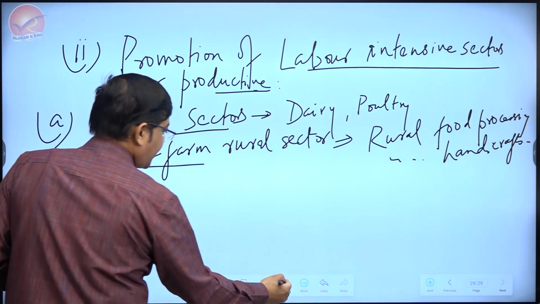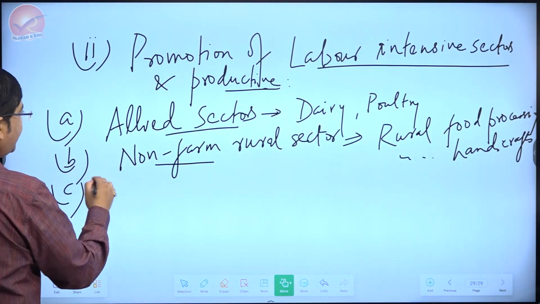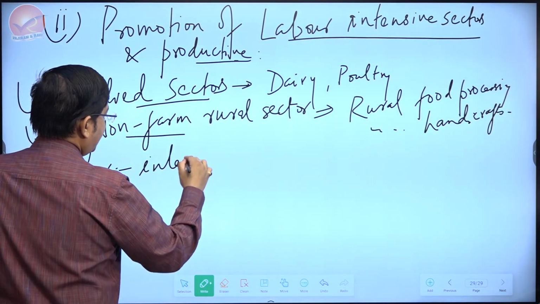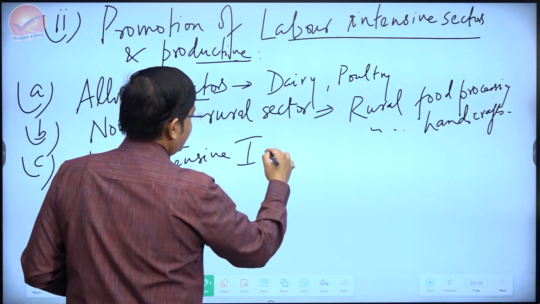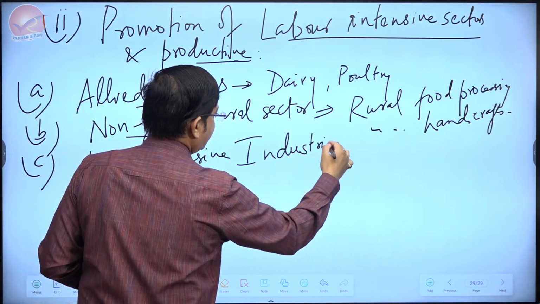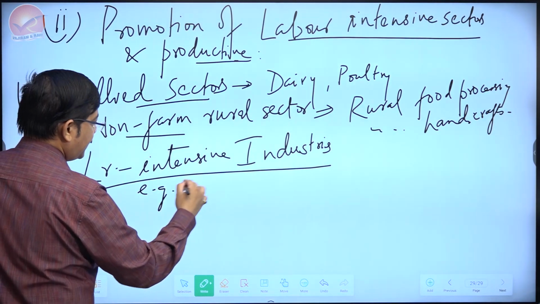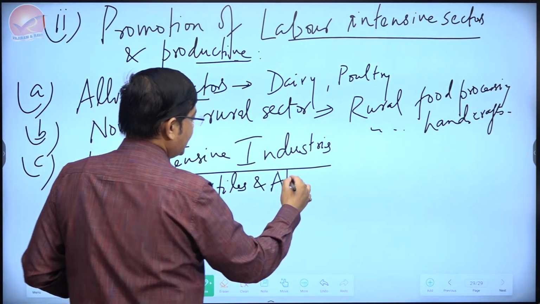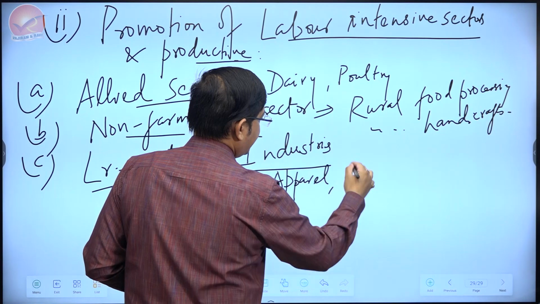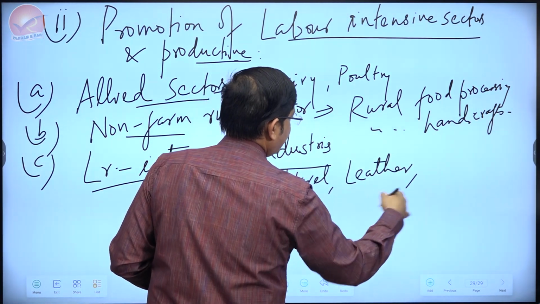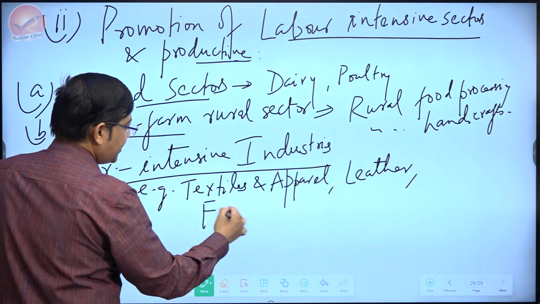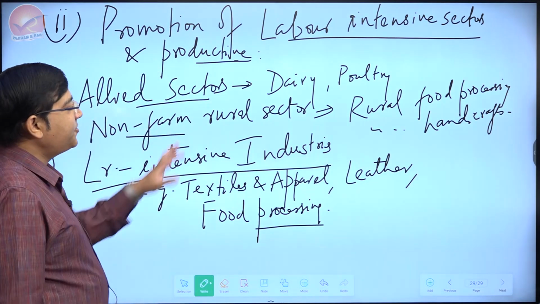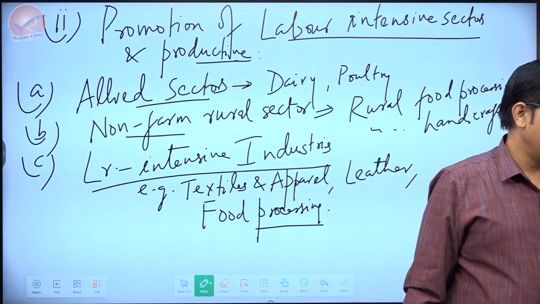And definitely a very important role is of the labor intensive industries. Promoting the labor intensive industries. Examples like textiles. Along with textiles, you can also talk about the apparel industry, leather industry, shoemaking industry related to it, food processing industry. There are a number of examples that you can give about industries which are both labor intensive as well as productive.